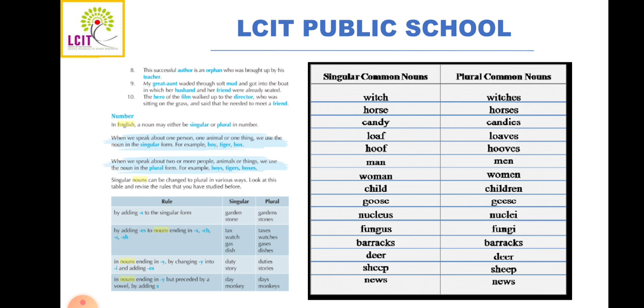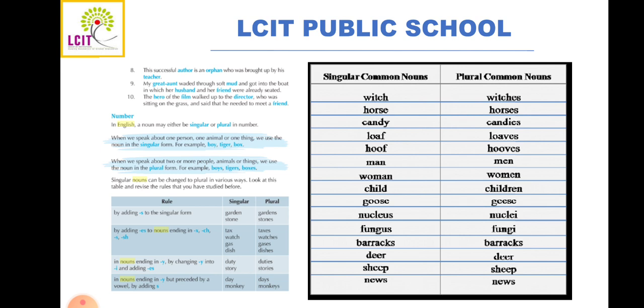First, singular. If the noun is just one in number, it is singular. For example: cow, boy, place, radio, etc. Second is plural. If the noun is more than one, it is plural. Examples: cows, boys, places, radios, etc. So in this way there are 2 types of number, singular and plural.